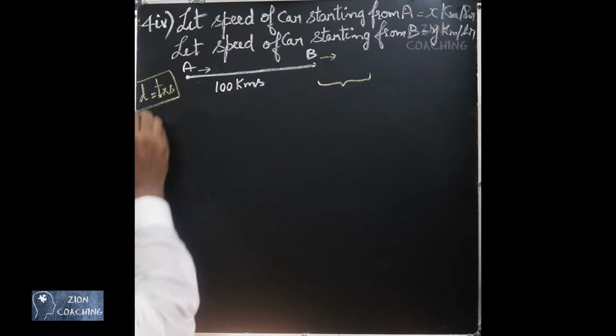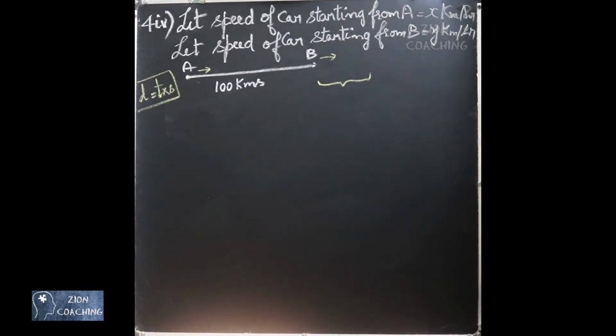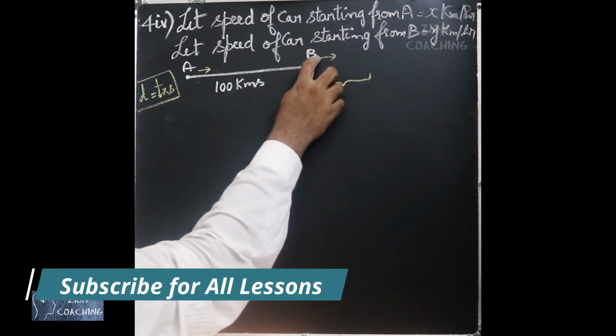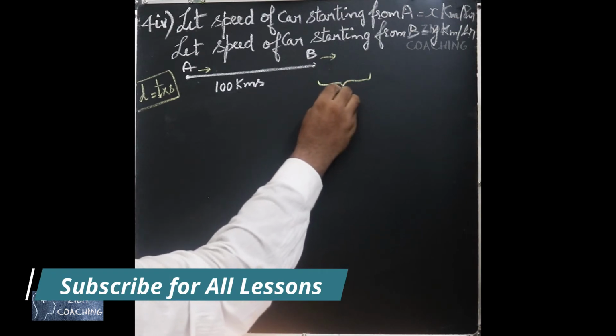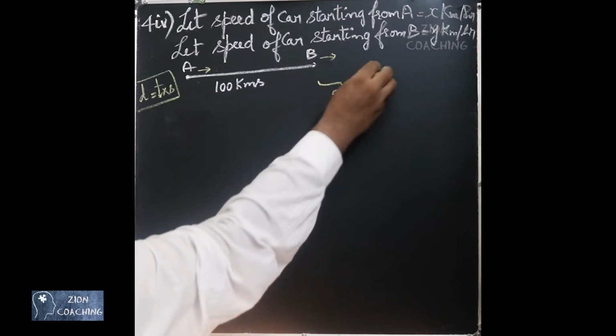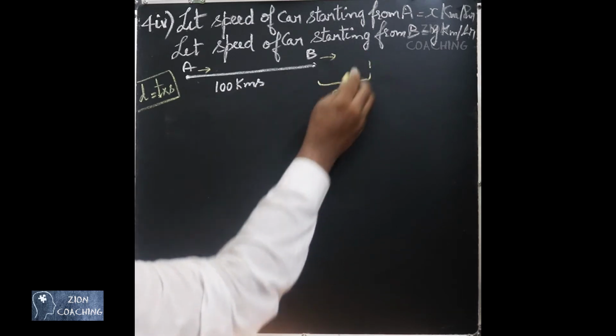You know this formula. Now, time taken is given, it is 5 hours and the speed is y for the second car. So, the distance travelled is 5y. This is the meeting point.